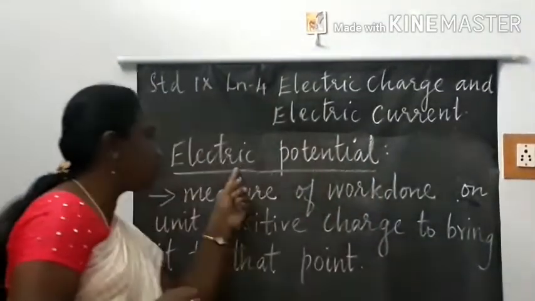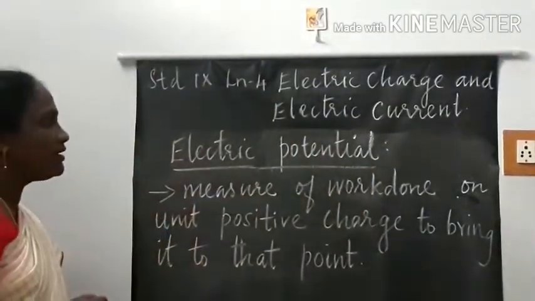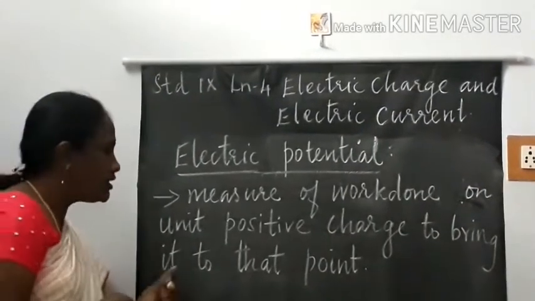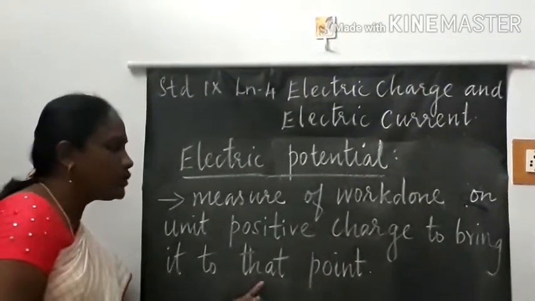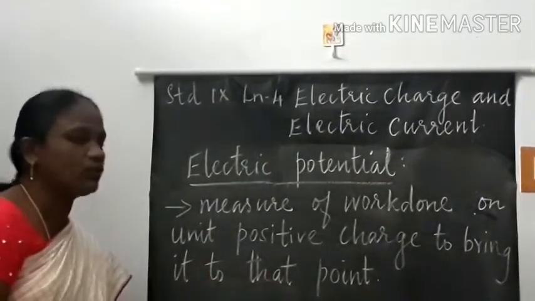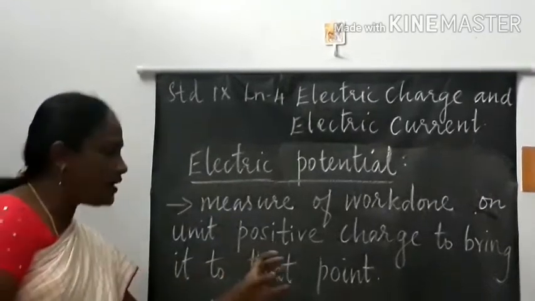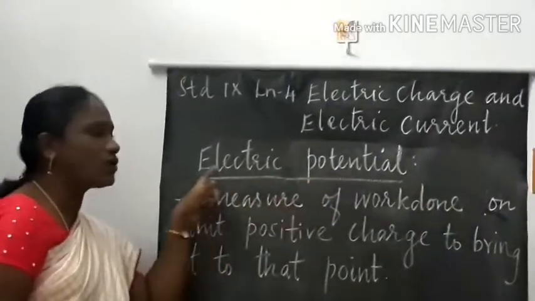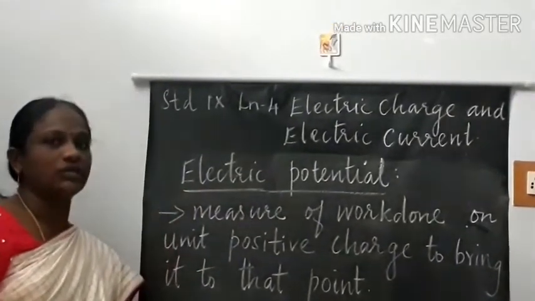So what is electric potential? It is the measure of work done on a unit positive charge to bring it to that point. To bring it to that point means to bring the positive charge and the negative charge into contact. For this, some work is done, and the measure of that work done is called the electric potential.